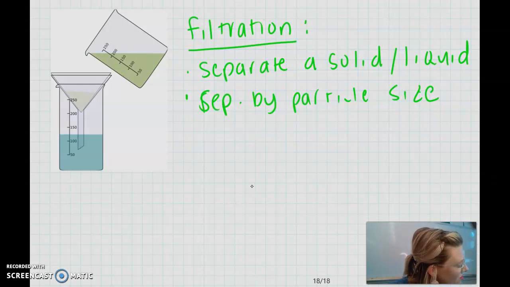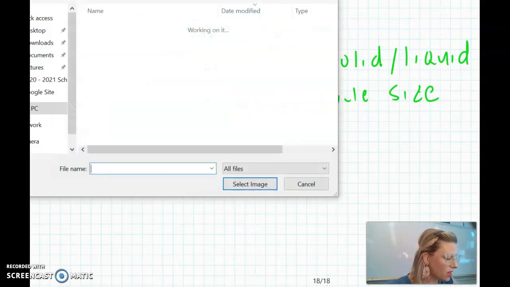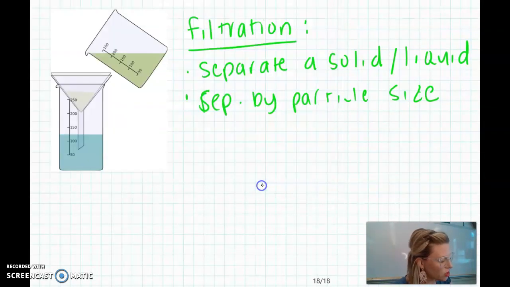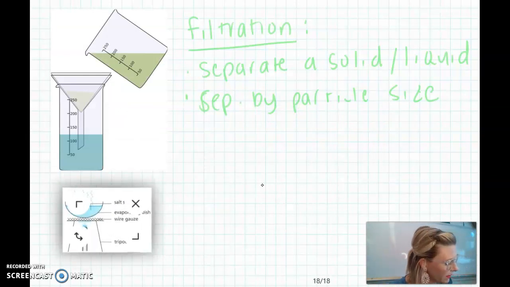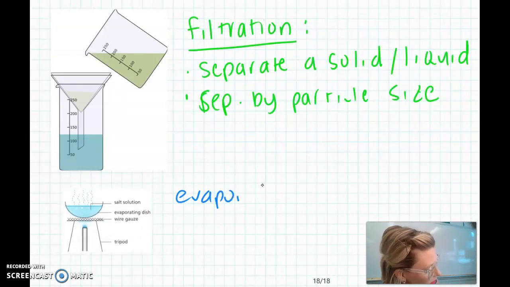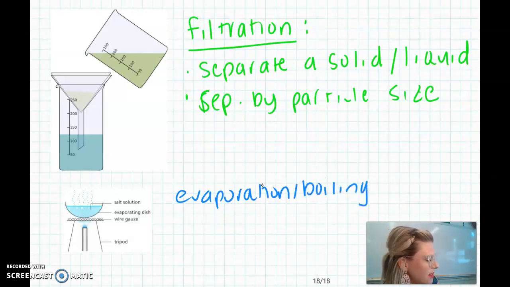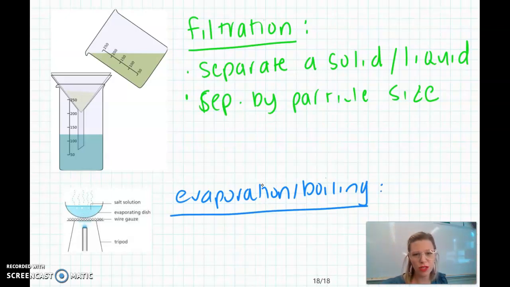All right, and on to our next separation technique. The next one that I want to talk about today is evaporation, or boiling. Now, I just said for things that are dissolved, we typically don't want to use filtration because the filter is not going to catch the dissolved particles. So how could I get, let's say, salt back from water or sugar back from water? We're going to use evaporation or boiling to do that.